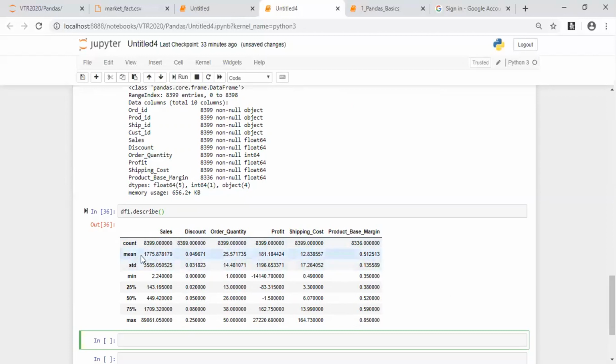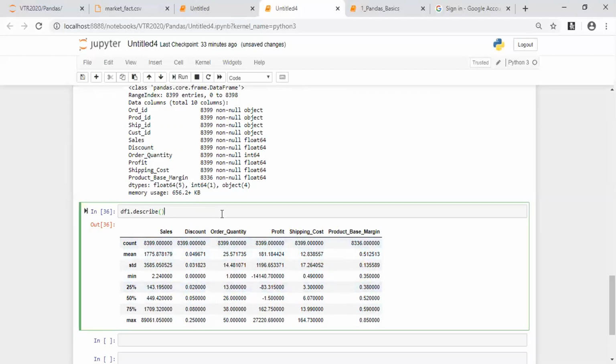It is 1,775. What is the minimum sales happening? It is 2.24. What is the maximum sales happening? It is 89,061. Okay, and what's the minimum discount? What is the maximum discount? All this kind of mathematical statistical information will be given by the describe function.